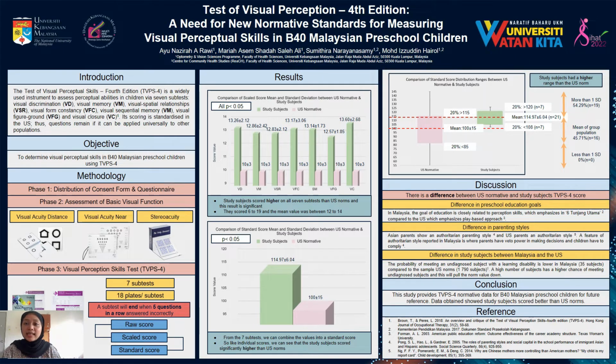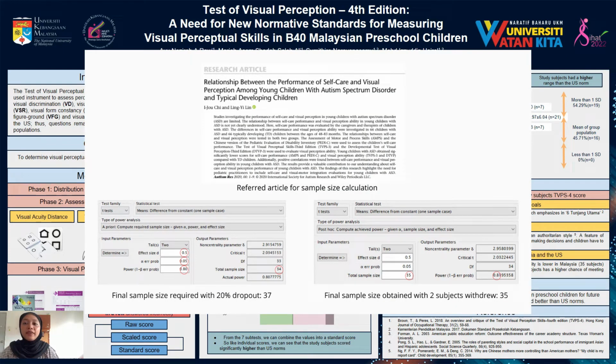According to previous studies, the score differs between countries, and those from low socioeconomic level will most likely do poorly. These abilities also influence how well students do in subjects like reading and mathematics. Moving to methodology, this was a cross-sectional study conducted on B40 preschoolers aged 5 to 6 years old through convenience sampling. Data from 35 subjects with a power of 82% were collected with G-power calculation.